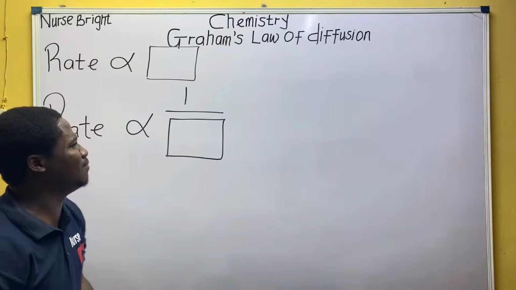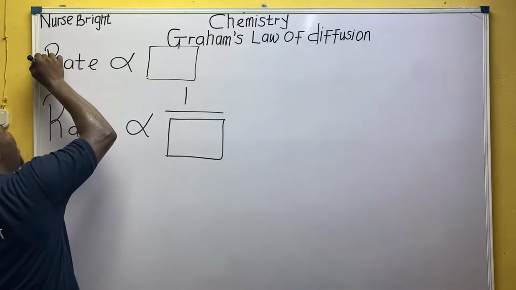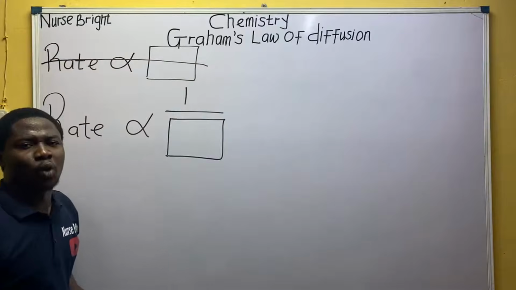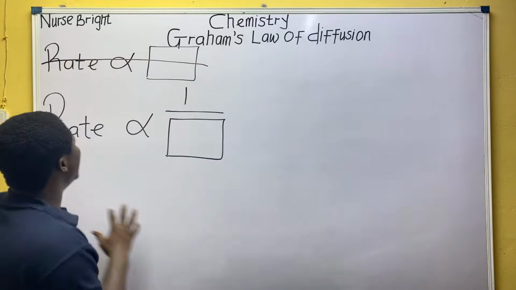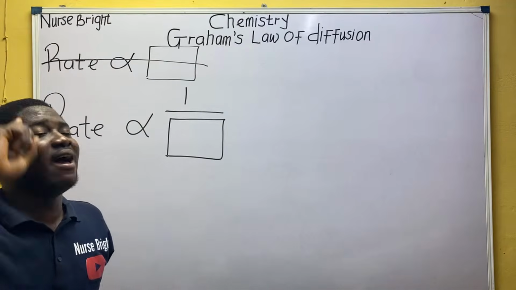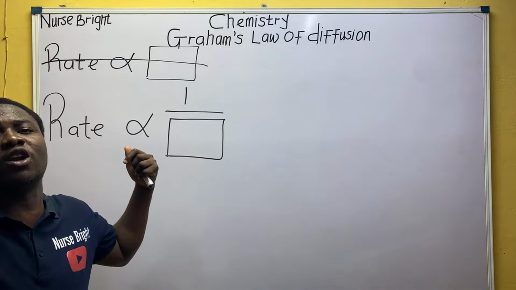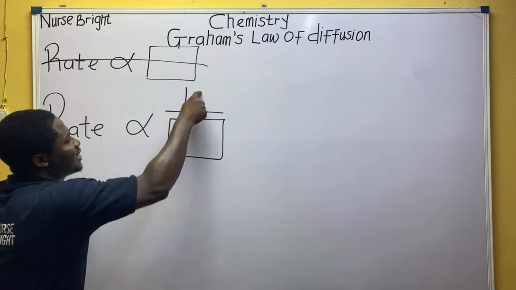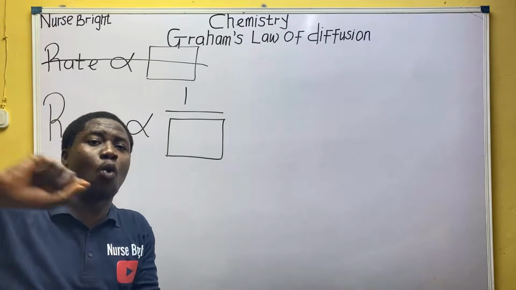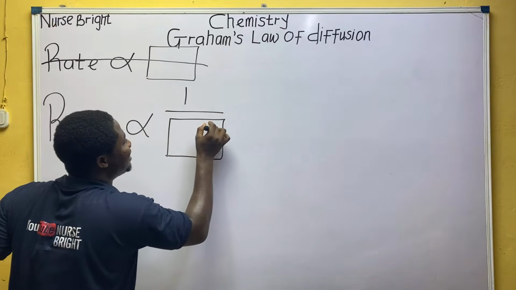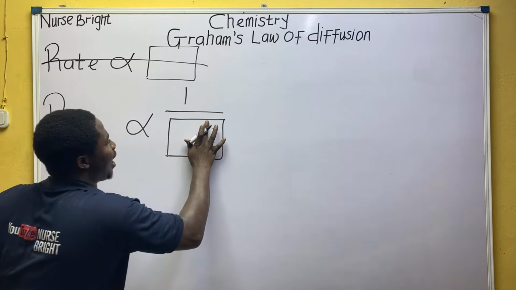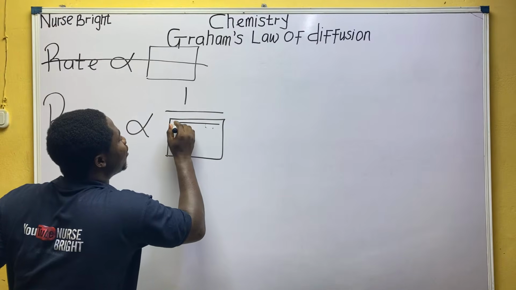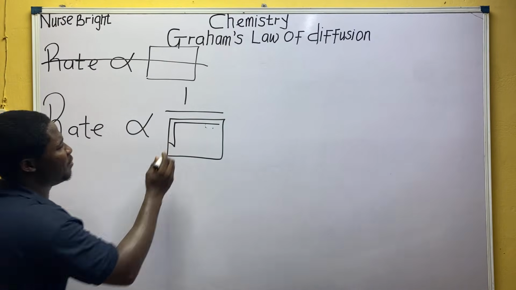This is simple mathematics, alright? So basically, everybody, when they say something is inversely proportional to something, it simply means, for what I said, the rate of diffusion of a gas is inversely proportional to the square root. This is not the square. This is the square root. Are you following me?